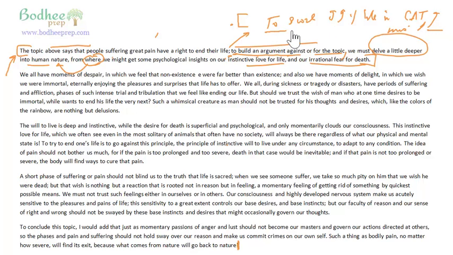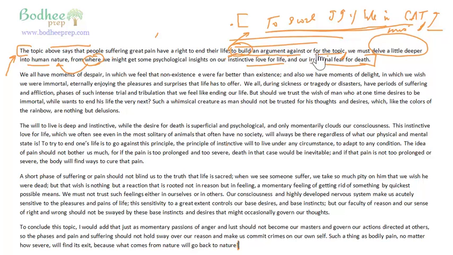Why? Because this is an infinitive phrase. And if you have an infinitive phrase starting a sentence, or any kind of phrase starting a sentence, you must put a comma after the end of the phrase. And that is why we say here, to build an argument against or for that topic. To build is an infinitive, and this entire thing becomes an infinitive phrase, and therefore I have a comma here.